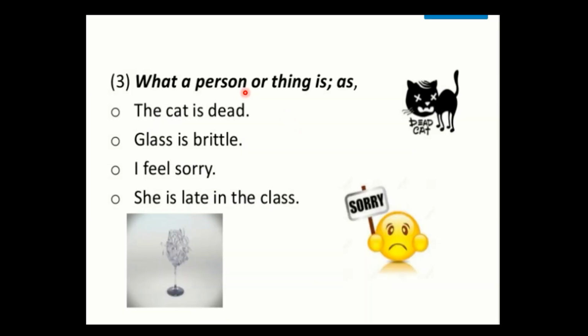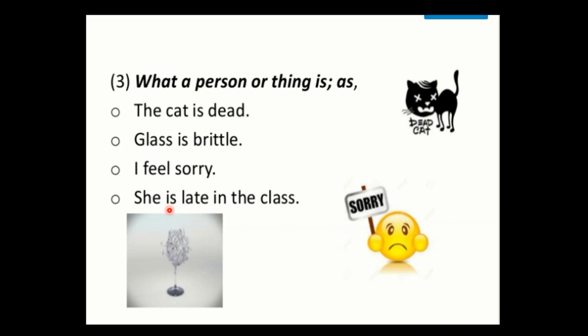Then the state of being, this is also a verb. What a person or a thing is, this is called the verb of being. The cat is dead, is. Glass is brittle, is. I feel sorry, feel. So she is late, here is.